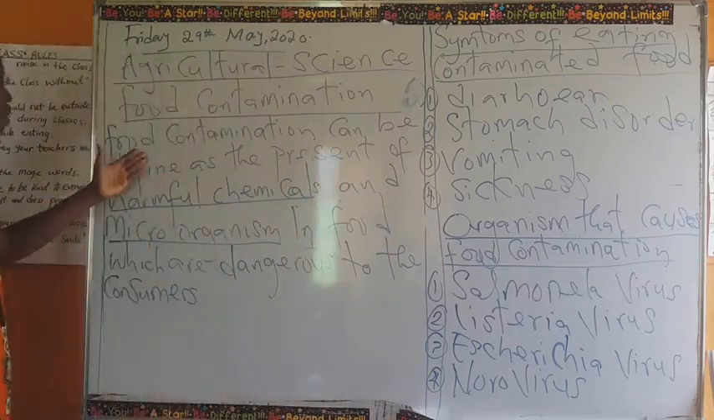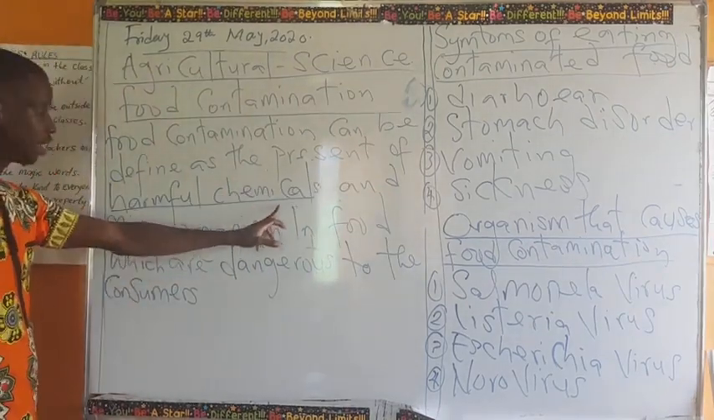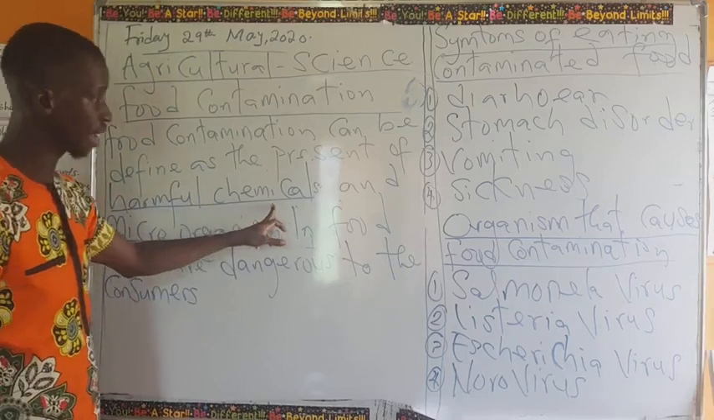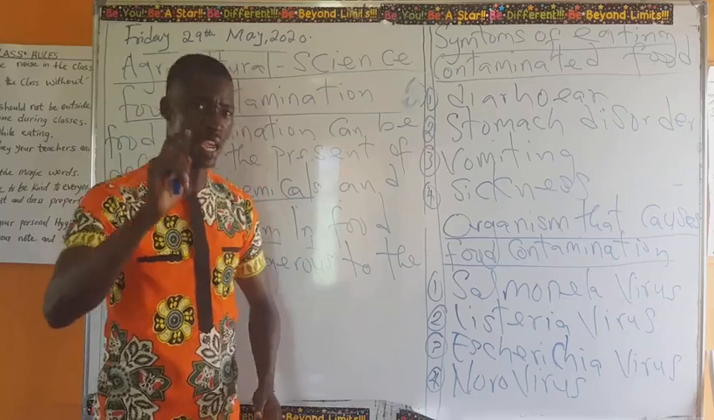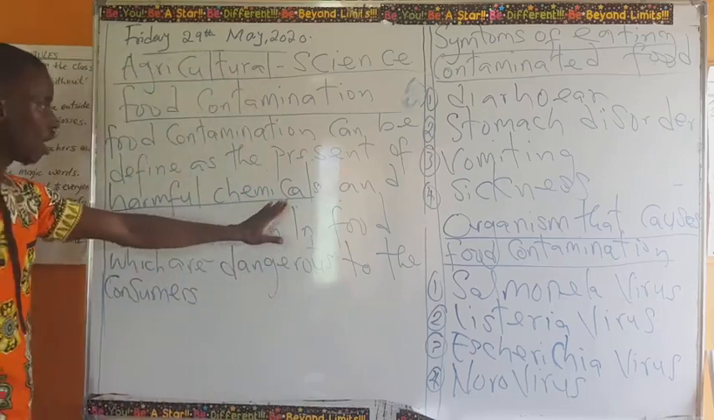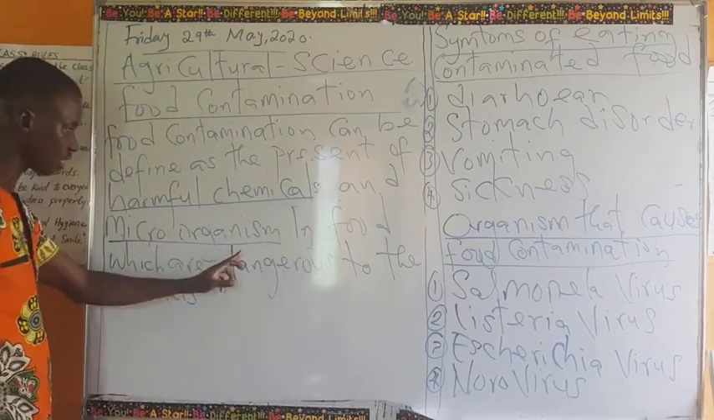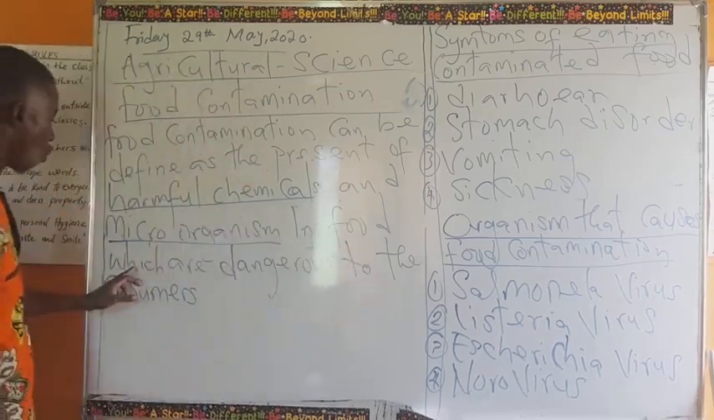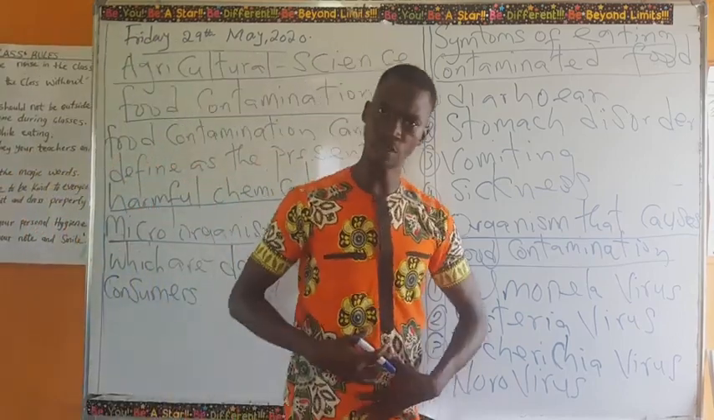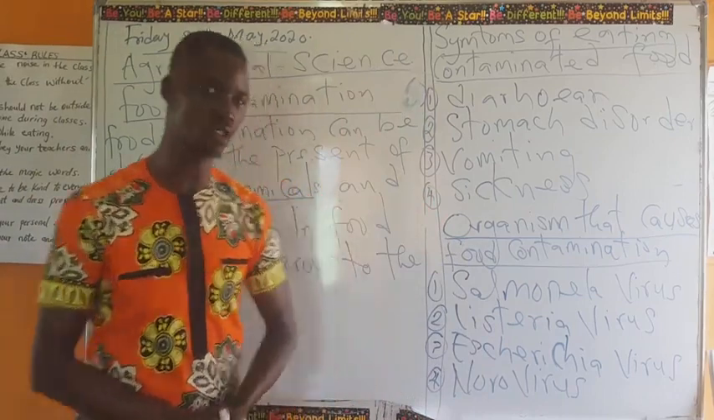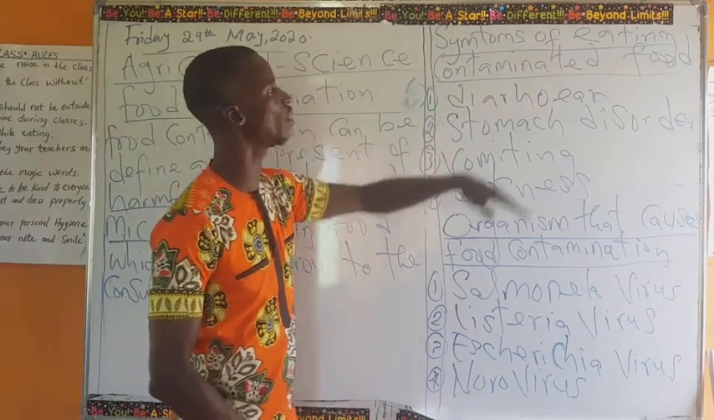Good. Now, we define food contamination as the presence of harmful chemicals and microorganisms in food which are dangerous to the consumers. That means before a food can be contaminated, there must be a presence of harmful chemicals and microorganisms. You are the consumers, I am the consumer, the society at large, we are the consumers of food. That is the definition.